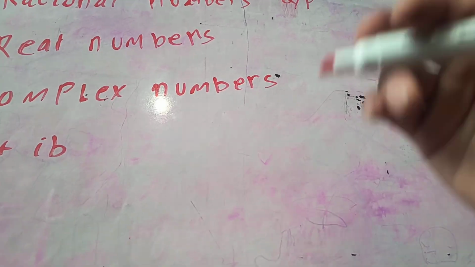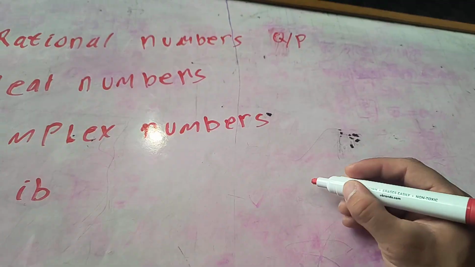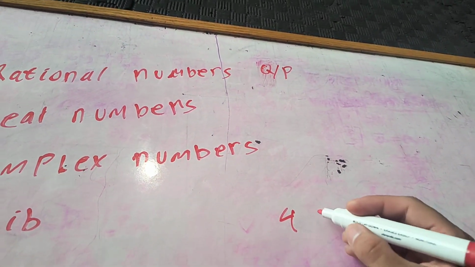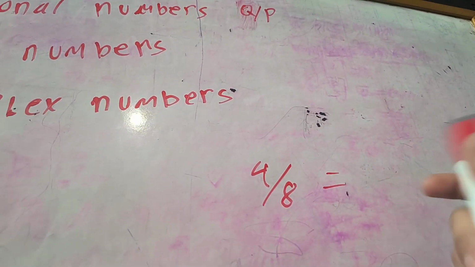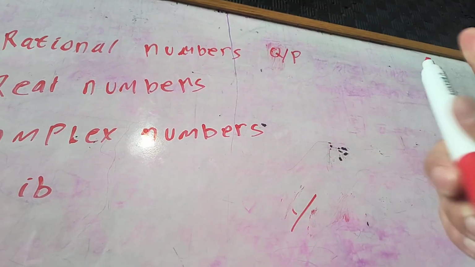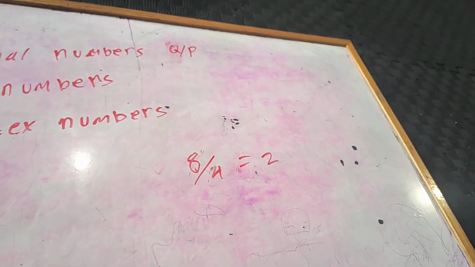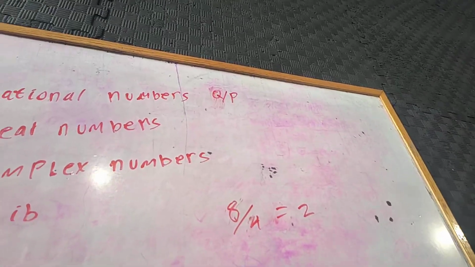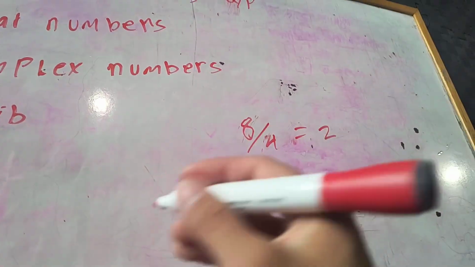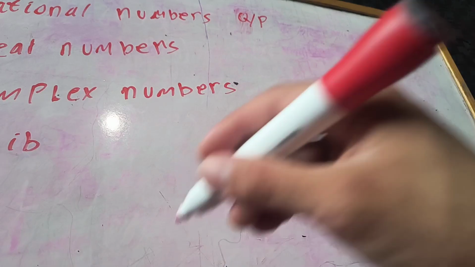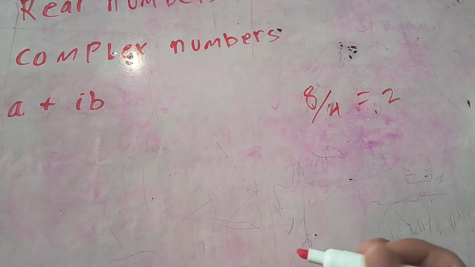Integers are inside of the rational number group, because you could have a rational number like this, where since both of these are integers, let's say 8 over 4, which would be equal to 2. So that would get you an integer. So integers are part of the rational numbers. But integers by themselves, as their own group, they don't have fractions. Integers are completely whole.